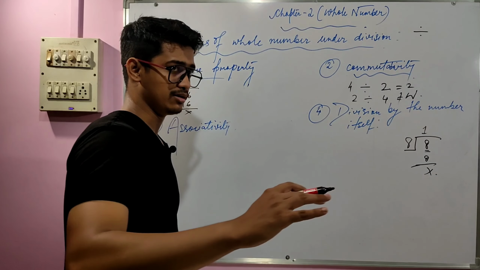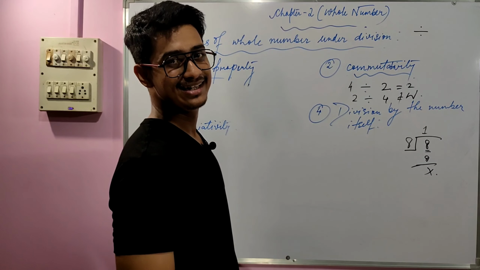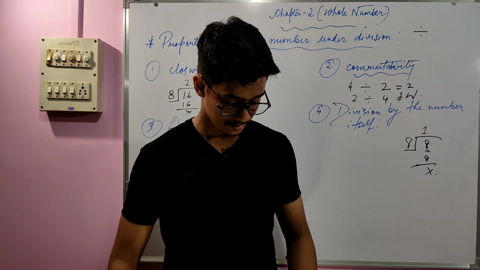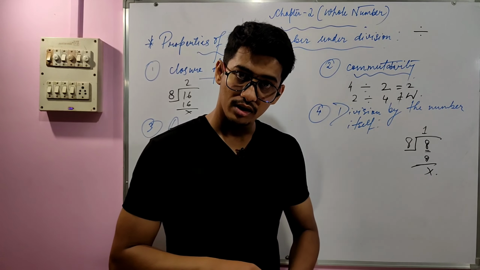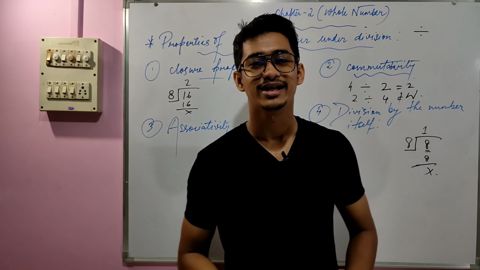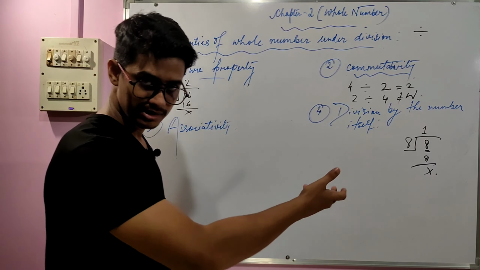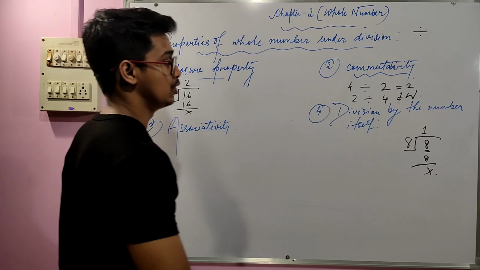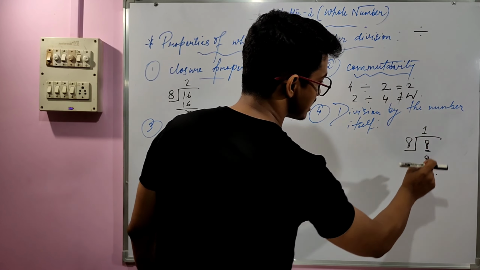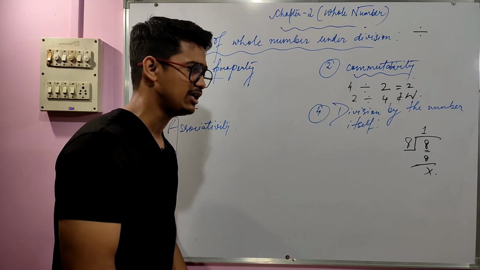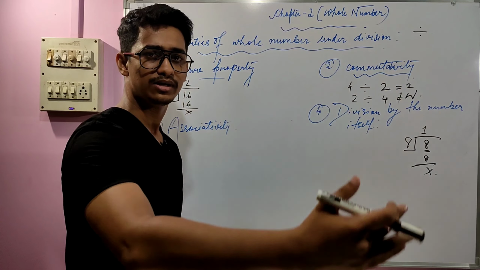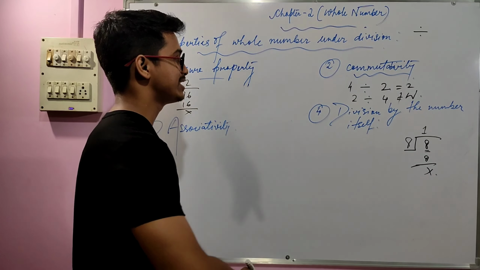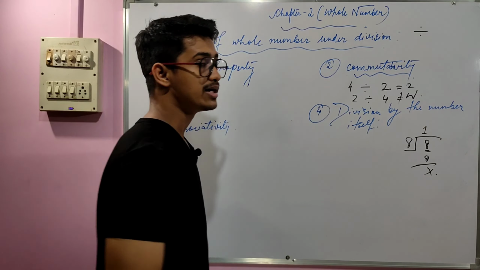Any number except one number, when self-divided, will not give you 1. What is that number? That number is 0. The reason behind that I will discuss in the later part, so stay attentive. So 8 divided by 8 is basically 1. Or any natural number, if you self-divide it, the answer will be 1. That's what this property is talking about.